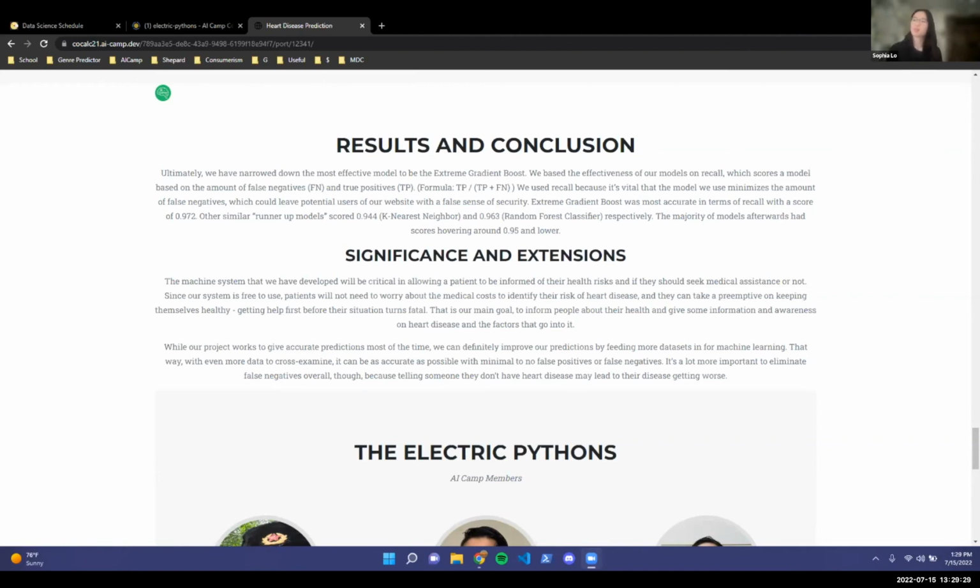The extreme gradient boost had a score of 0.9725, and the runner-up models were the k-nearest neighbor and random forest classifier, respectively.